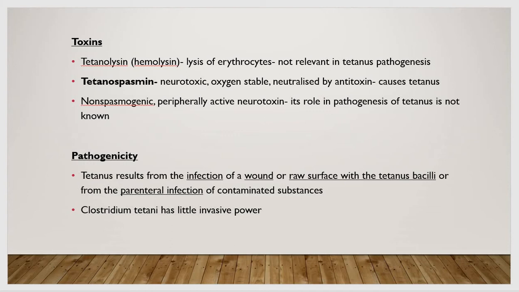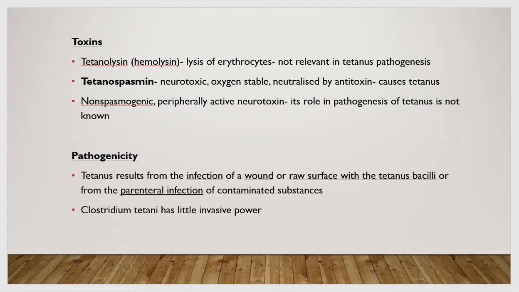Then the second toxin this bacteria produces is tetanospasmin, which is a neurotoxic, oxygen-stable toxin, and it is neutralized by antitoxin. This is the major toxin which is responsible for causing tetanus.